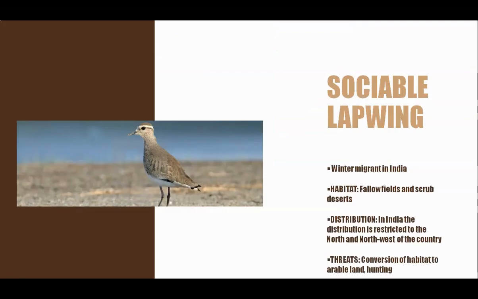Then we have the sociable lapwing. This is not native to India. This is a winter migrant in India. The habitat of this species is fallow field and the scrub desert. This species is distributed in Russia, Armenia, Syria, Pakistan, Oman and India. And in India, the distribution is restricted to the north and northwest of the country. The threat of this species is the conversion of habitat to the arable land and hunting.